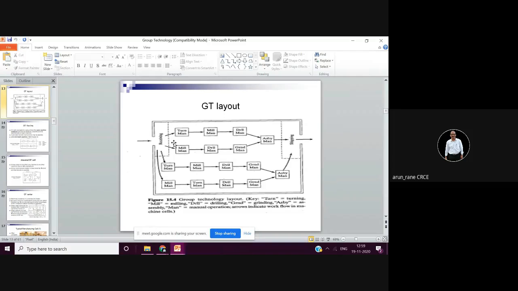This is the raw material for product A, and this is the finished good. No doubt the investment is more here, but it will pay off in a longer period. In a longer period, you will get the returns.